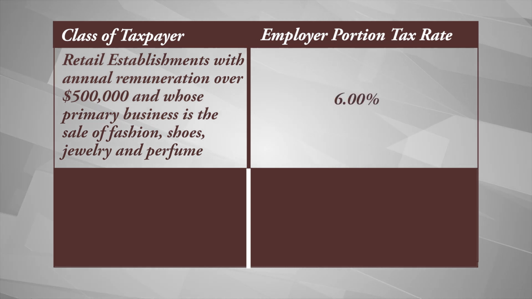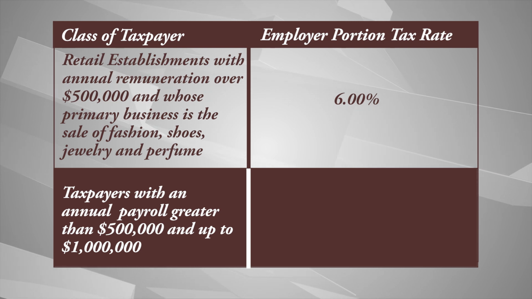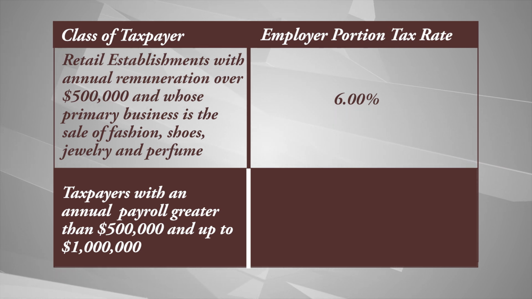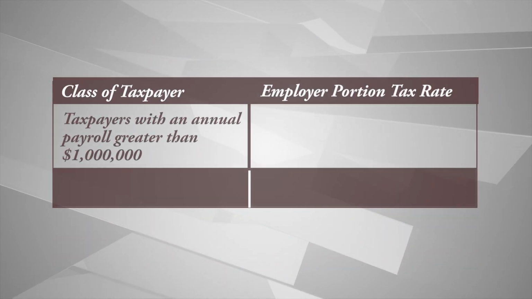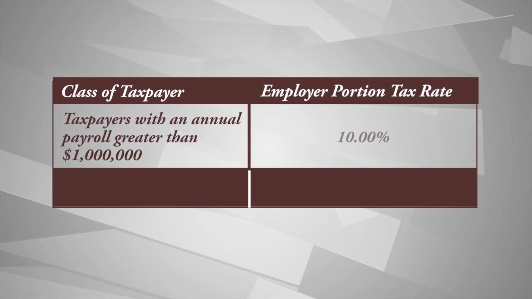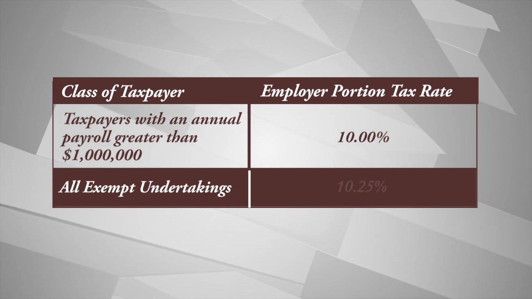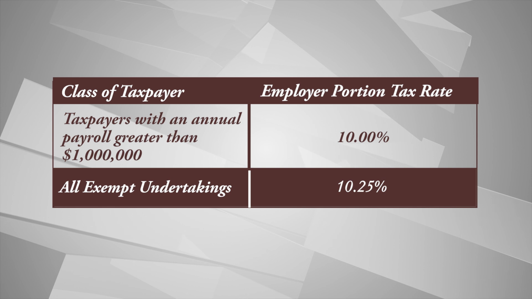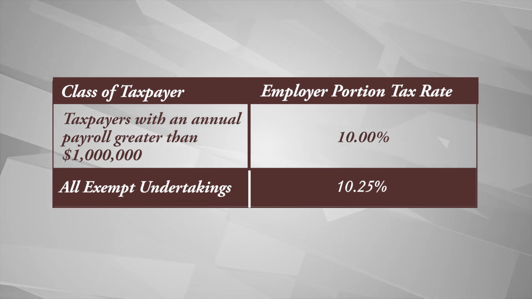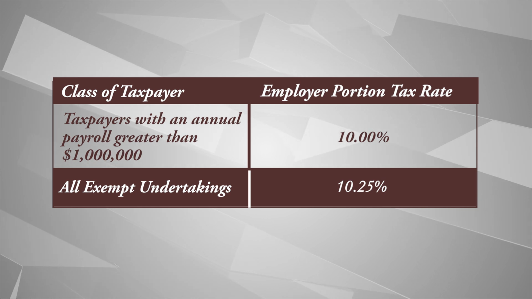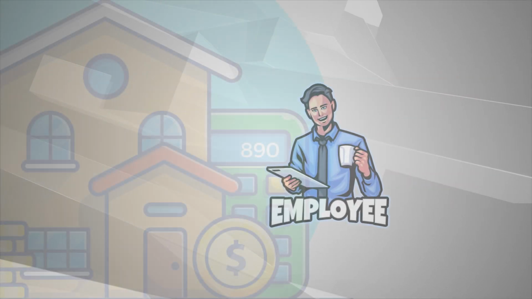Taxpayers with an annual payroll greater than $500,000 and up to $1 million: 7.5%. Taxpayers with an annual payroll greater than $1 million: 10%. All exempt undertakings are taxed at 10.25%. We can see that the higher the sum of total remuneration for the entire company, the higher the employer portion tax rates. Now, let's look at the employee portion.